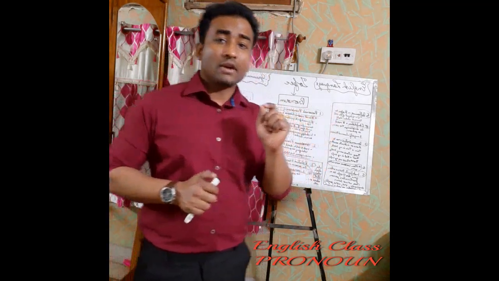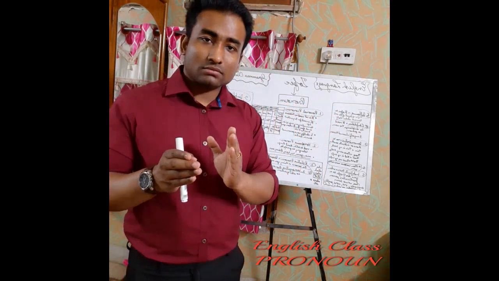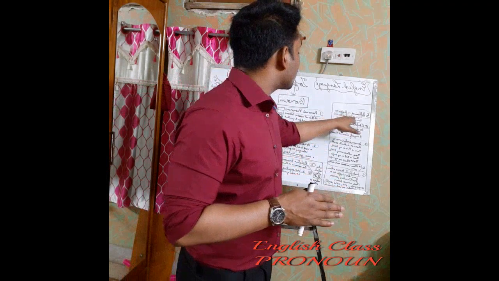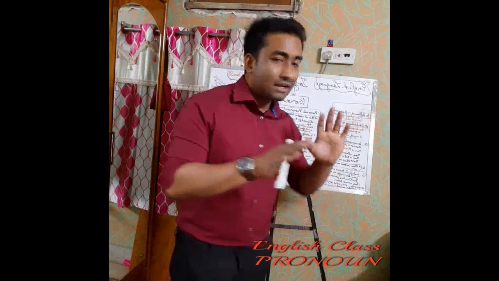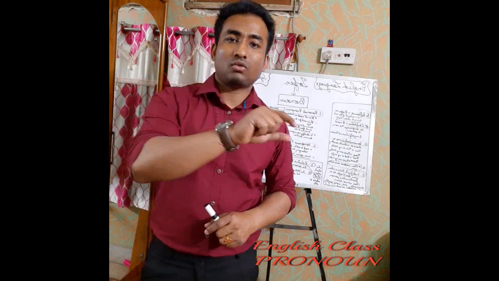So reflexive pronouns are generally used, it refers to the subject of the verb, like this: our cat washes itself.